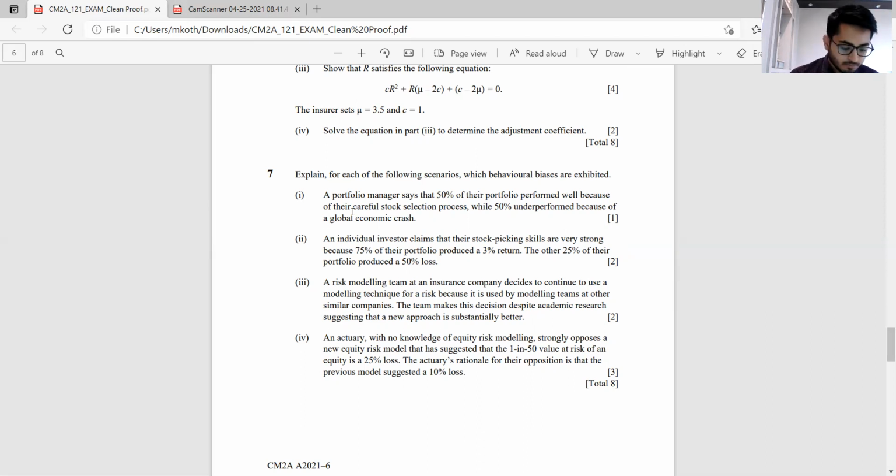As for the last part, it could be anchoring and adjustment behavioral bias, because the actuary has no prior knowledge of equity risk modeling and still is strongly opposing this new model, only because he has fixated his entire argument on the previous model suggesting a 10% loss, whereas the new one suggests a 25% loss. How to interpret these and how they are different, the actuary, according to the question, has no knowledge. So this is a result of anchoring and adjustment behavioral bias.